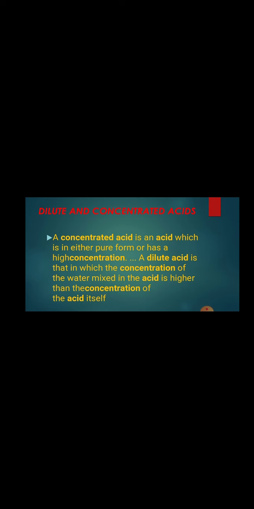And if the acid is diluted by adding water in large amount, meaning a small amount of acid is mixed with a large amount of water, then the acid is called dilute acid.